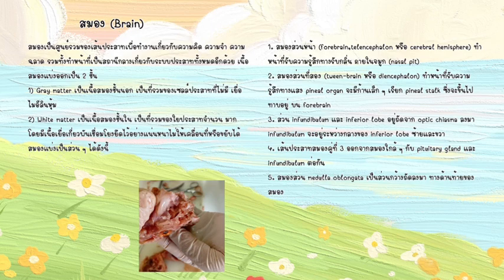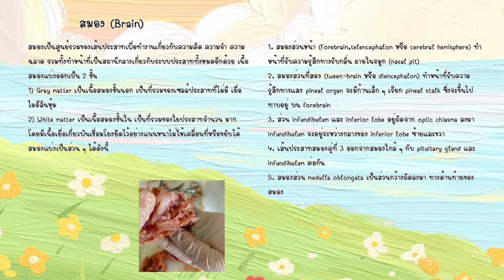1. Forebrain, telencephalon or cerebral hemisphere, responsible for detecting olfactory sensations through the nasal pits. 2. Diencephalon, interbrain, responsible for perceiving light. The pineal organ has a small stalk, called the pineal stalk, which rests upon the forebrain. 3. Infundibulum and inferior lobes, located just below the optic chiasma. The infundibulum lies between the left and right inferior lobes.